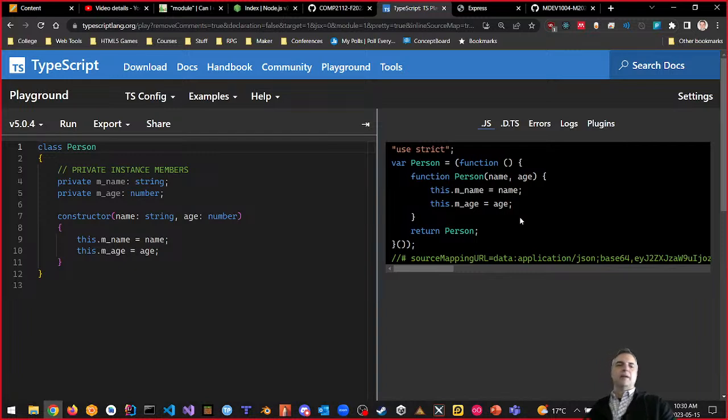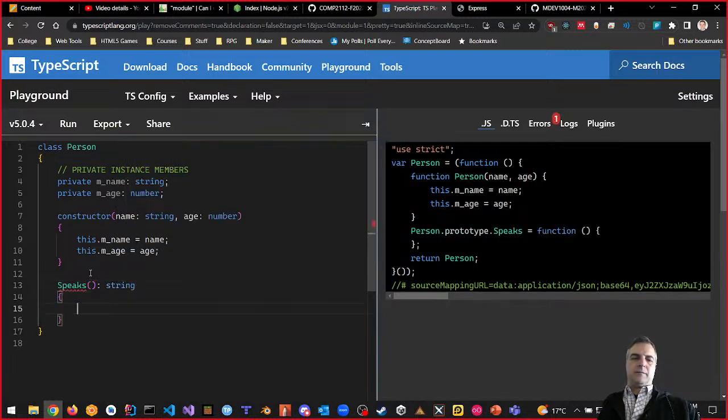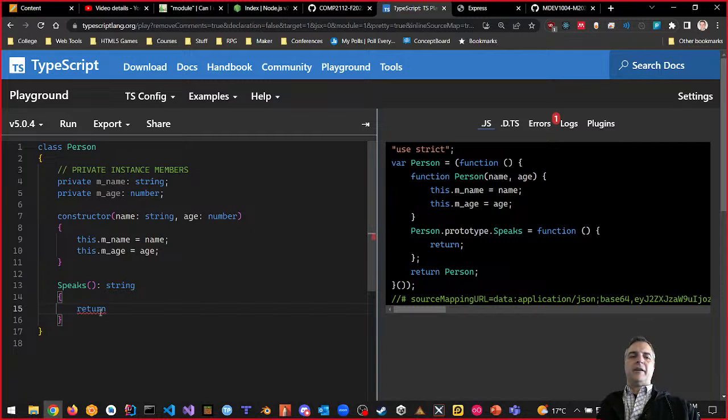Remember what I said: if I had a function, let's say, for example, a function called speaks. Person can speak, right? So if I have a function called speaks, which has no input but returns a string type, notice what it did here on the right. It says person.prototype.speaks, where speaks is the name of the function, and then you have an anonymous function here that does whatever you want it to do. We can do a console log, or we can return our name.